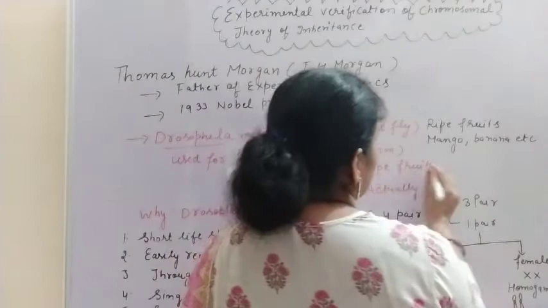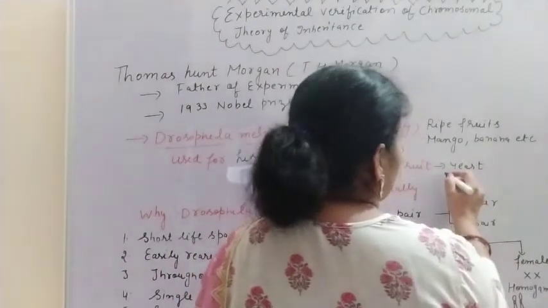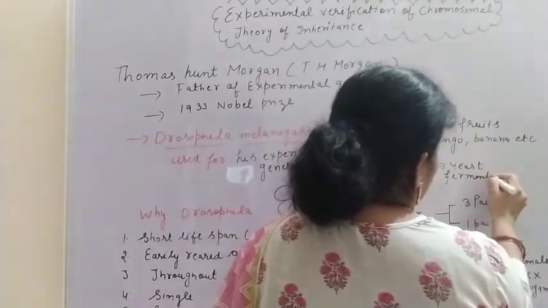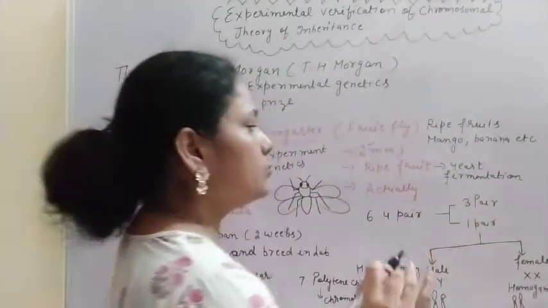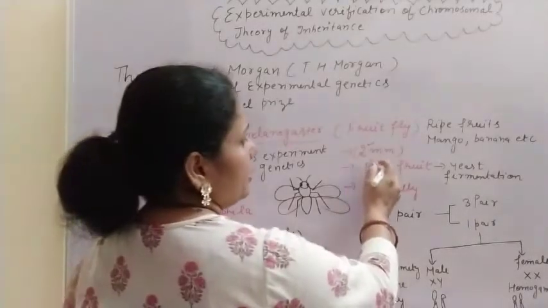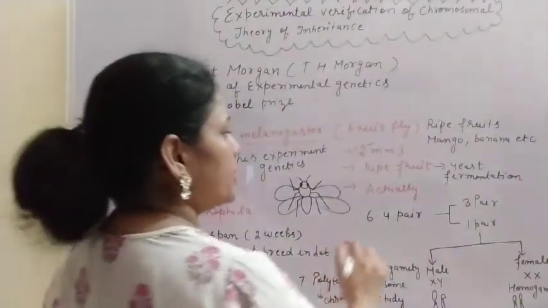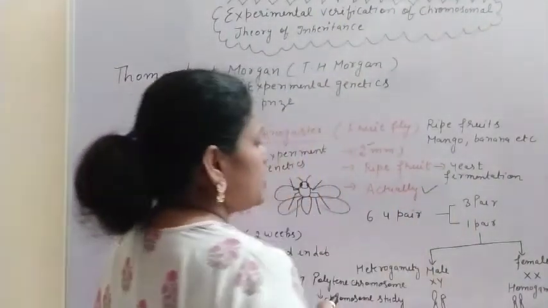Because on ripe fruits yeast is there. Yeast starts the fermentation process in fruits, and due to the presence of the yeast, these fruit flies are attracted towards the ripe fruits, so actually it is found on the ripe fruits.